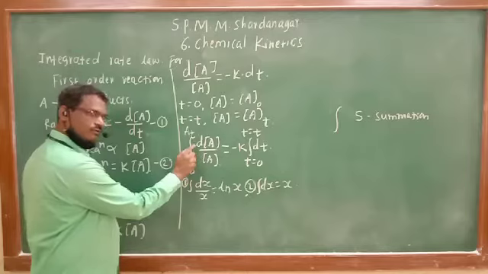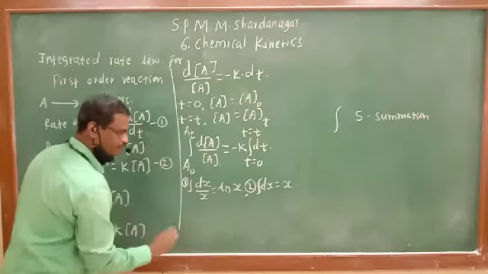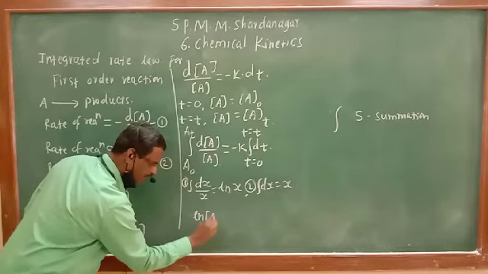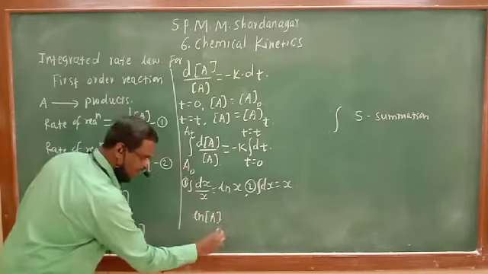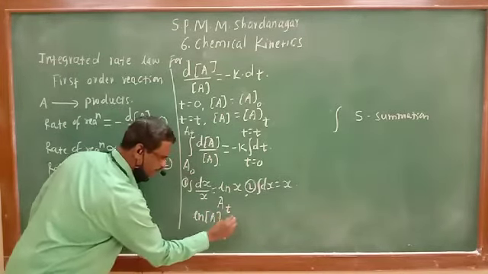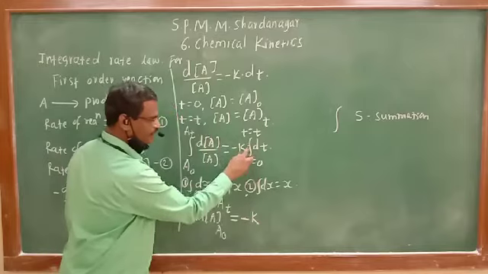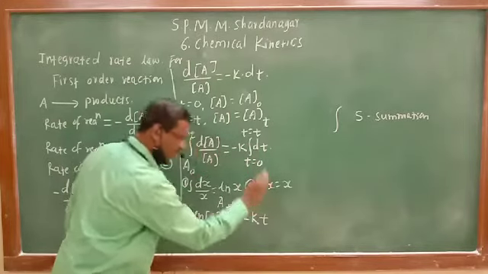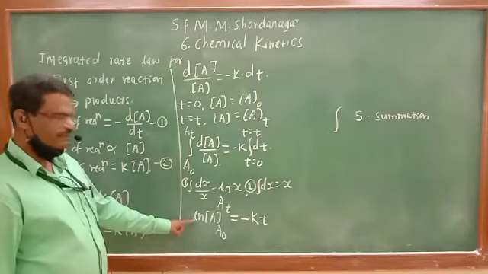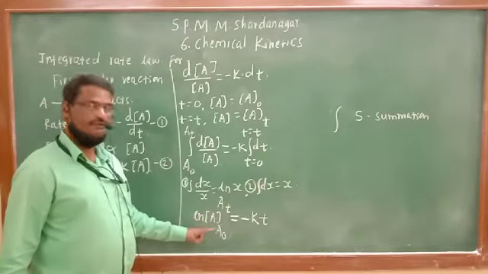Apply this rule to this step. What does it become? dx upon x, dA upon A, gives ln x. So this becomes ln A, with initial limit A0 and final limit At, equal to minus k, integration and differentiation cancelled, minus kt. That's all. This is the integral step. Now this is known as a finite integral.